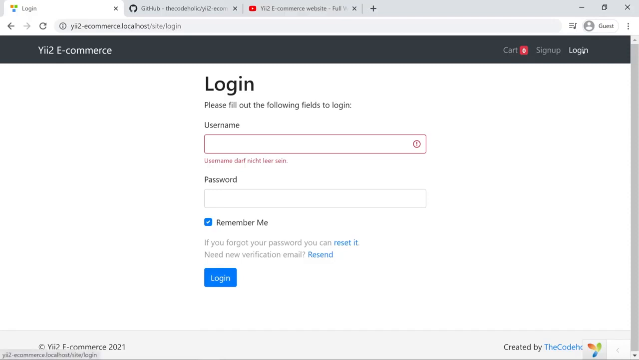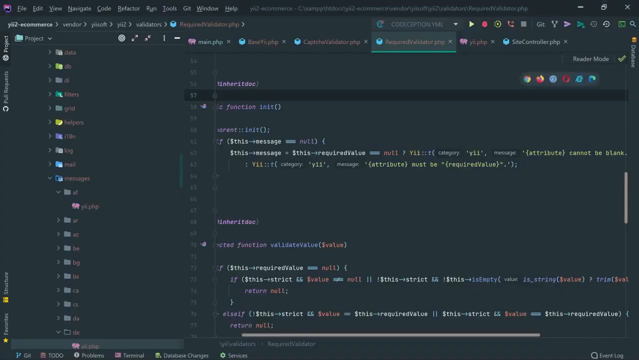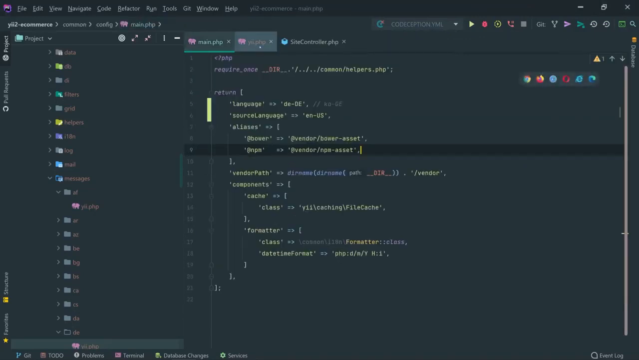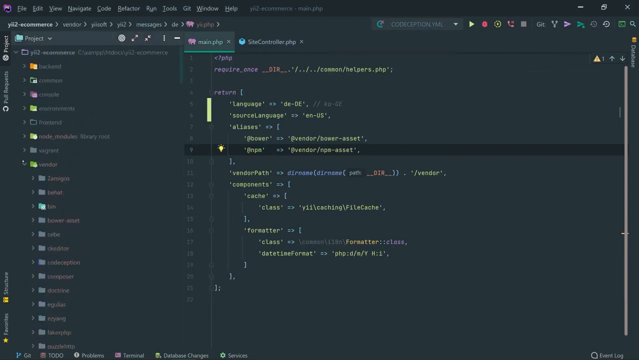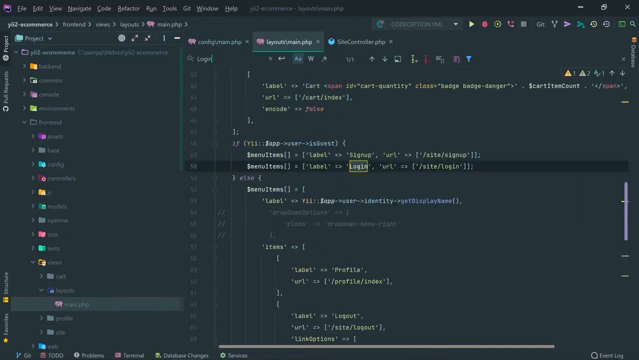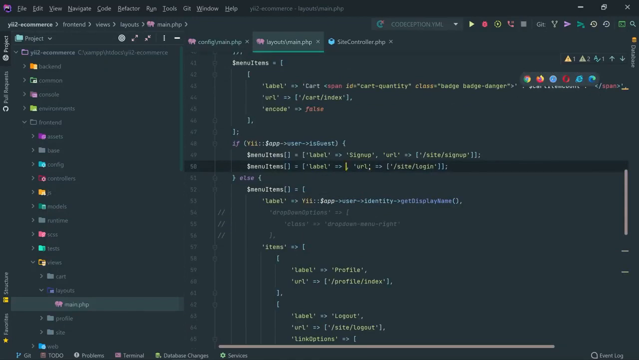So I want to make the login page translatable. For this, I'm going to close all the vendor files. Let's go to the frontend, views, layouts, main.php. And we have login right here somewhere. I want to make this translatable. So I'm going to call the t method with some category. And I'm going to use the app category in this case, which is very common in Yii framework. Okay, so the category is app, message is login.